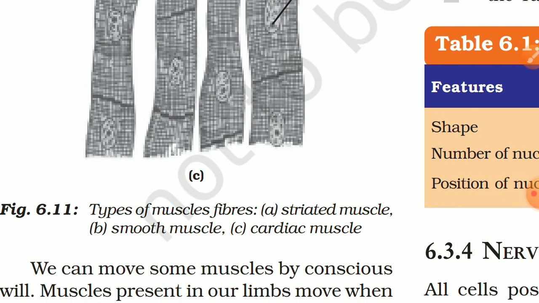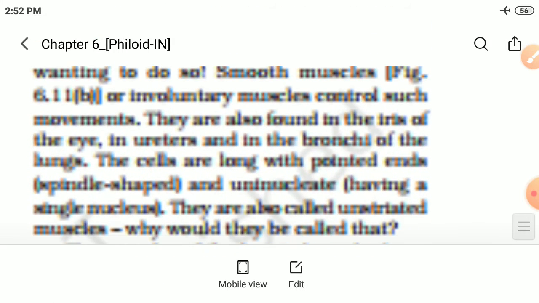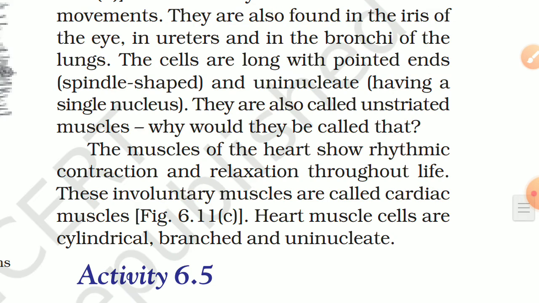Types of muscle fibers: striated muscle, smooth muscle, and cardiac muscle. So these three are different subtypes of muscle cells. The muscles of the heart show rhythmic contraction and relaxation throughout life. These involuntary muscles are called cardiac muscles.